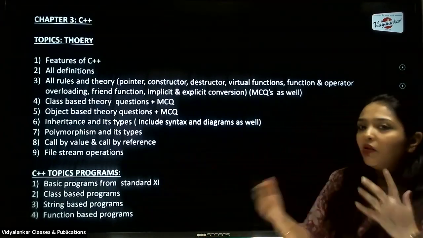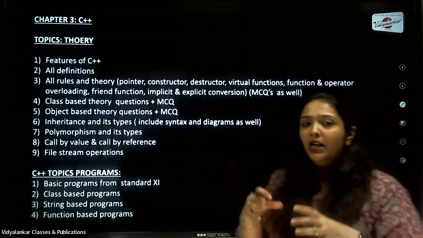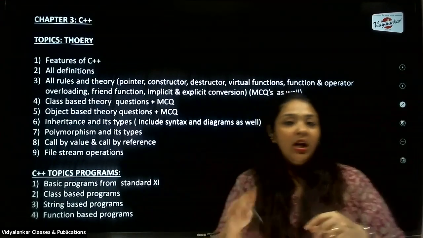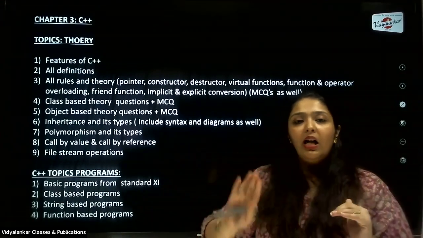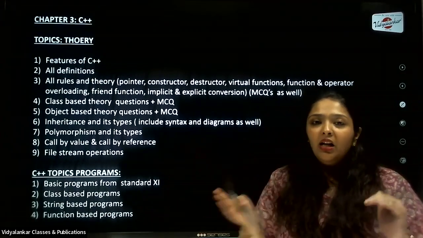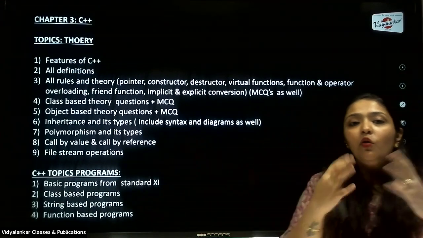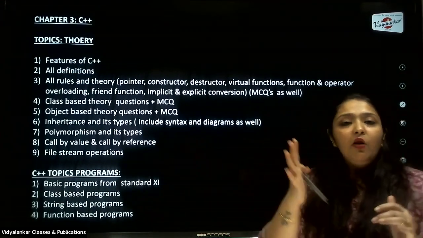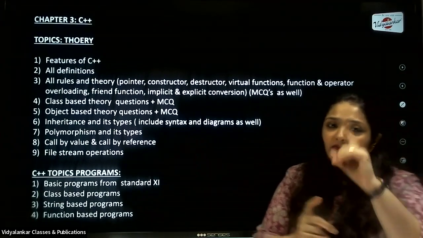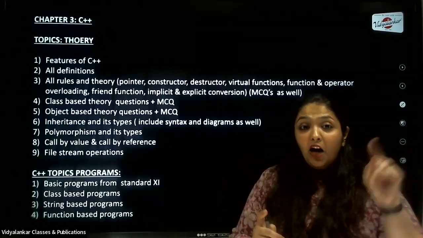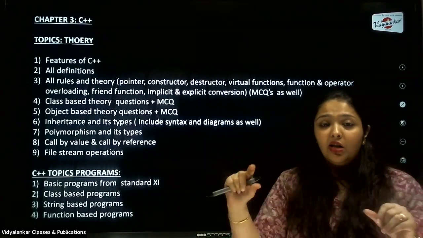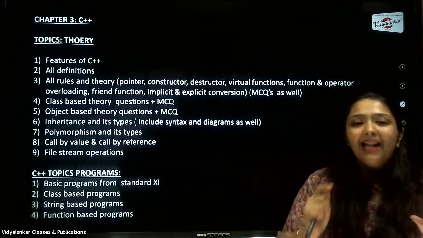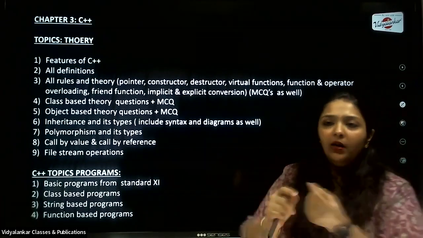Then we talk about constructor, destructor. Now, when I'm talking about constructor and destructor, if it is a 3 marks question, then 1.5 mark for constructor, 1.5 mark for destructor. Now you will say, ma'am, what am I expected to write in that 1.5 mark? Then for that 1.5 mark, half mark goes for the definition. Okay, half mark goes for the syntax which you write that depicts that it is a constructor, and half mark goes for the example. So don't say that, ma'am, for half mark such lengthy things.